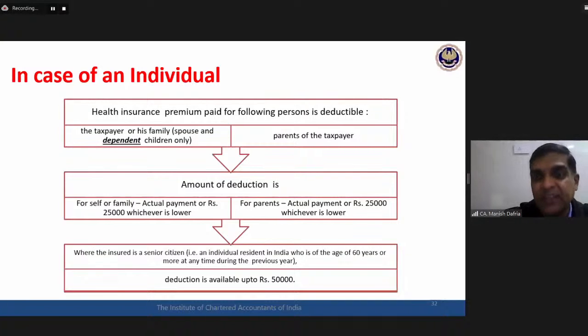Age is only one criterion, along with residential status in India as another criterion. So a senior citizen is somebody who is 60 years or more of age and who is also a resident in India. Somebody who is non-resident might be 65, 70, 75, 80, 85 years of age, but he is not a senior citizen.